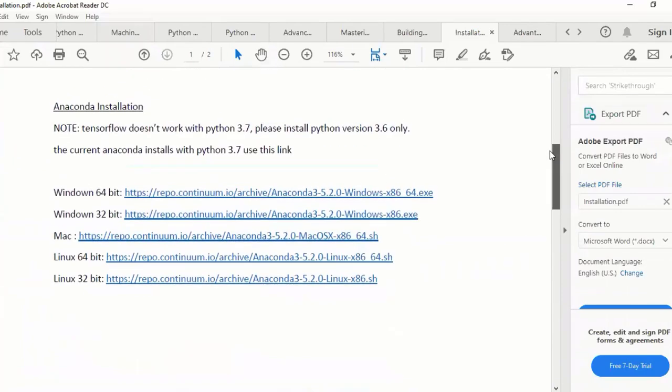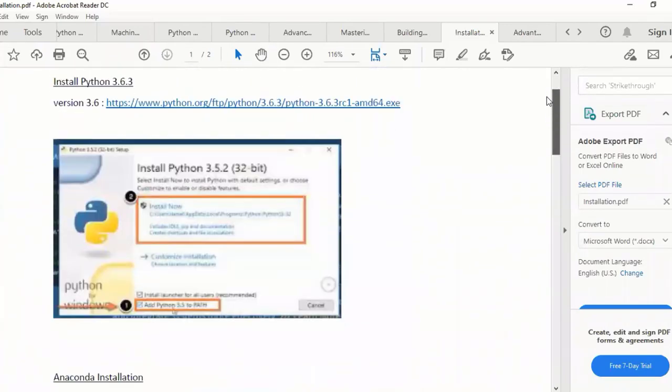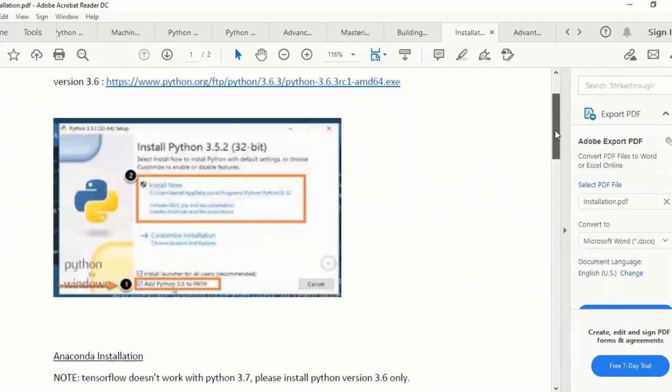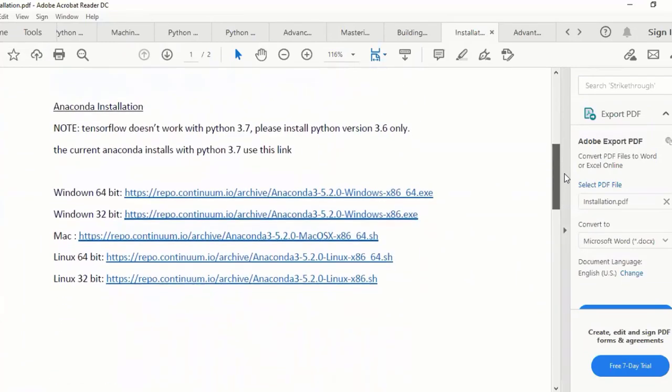It's already installed on my machine. If you want to install Python alone, you can do that. But if you install Anaconda, it has Python built in also.